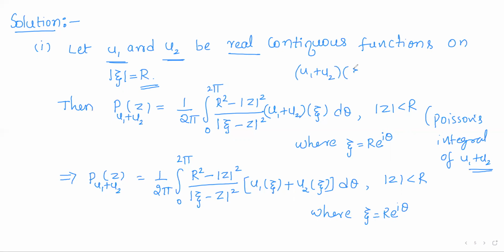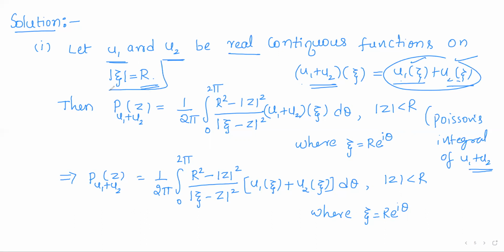How is it defined? u1 plus u2 of xi is defined to be u1 of xi plus u2 of xi. As u1 and u2 are real valued, their sum is also real valued. So u1 plus u2 is real, and the sum of two continuous functions is again continuous. So u1 plus u2 is a real continuous function on the circle mod xi equals r. So its Poisson's integral is defined. And how is it defined?